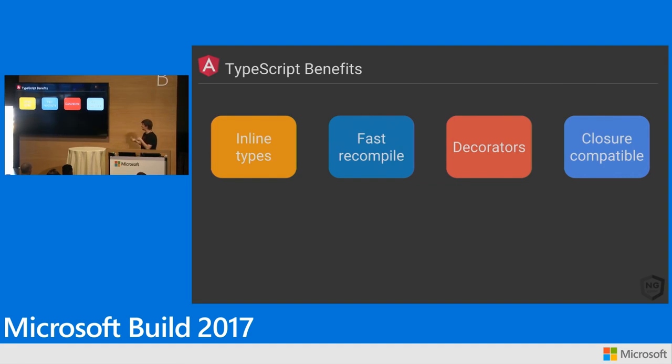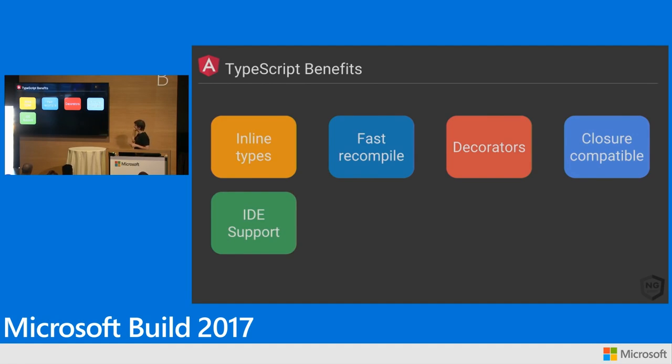So one of the things we had to write was tooling that goes in both directions. So we can take our existing JavaScript code and have it work with TypeScript, and vice versa. We can have our TypeScript code get emitted with all those JSDoc annotations, so you don't have to write them, and then we can feed that into Closure Compiler and get the best minification results. So it's really the best of both worlds.